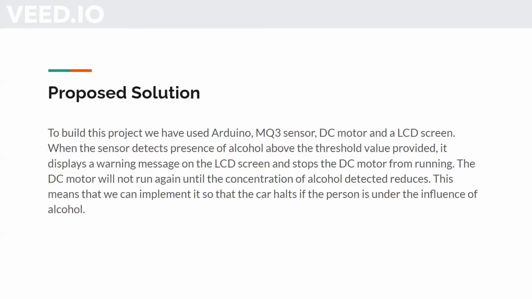The basic idea is to stop the car motor from running once alcohol content is detected. The DC motor will not run again until the concentration of alcohol detected reduces. This means that we can implement this in a car, and the car halts if the person is under the influence of alcohol. And now Hari will take over for a live demonstration of the project.